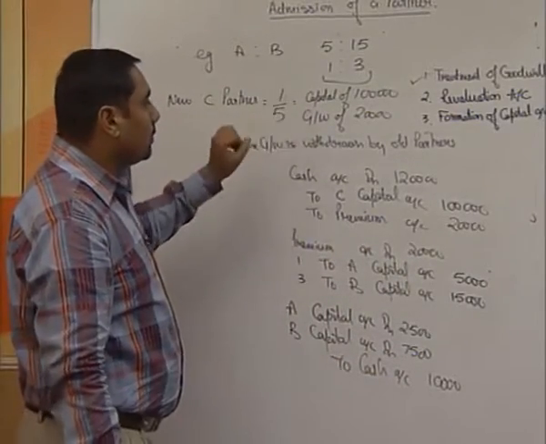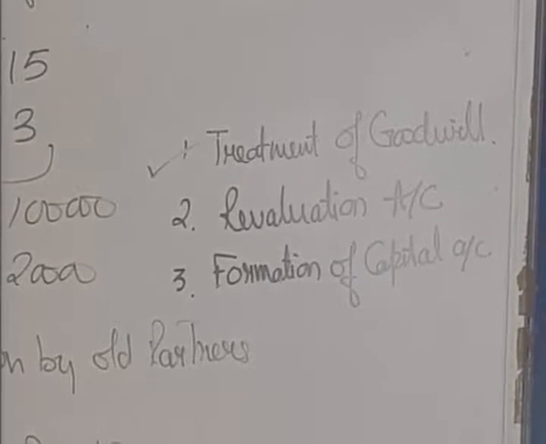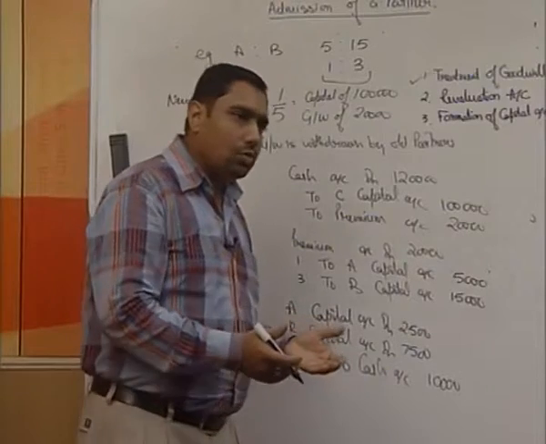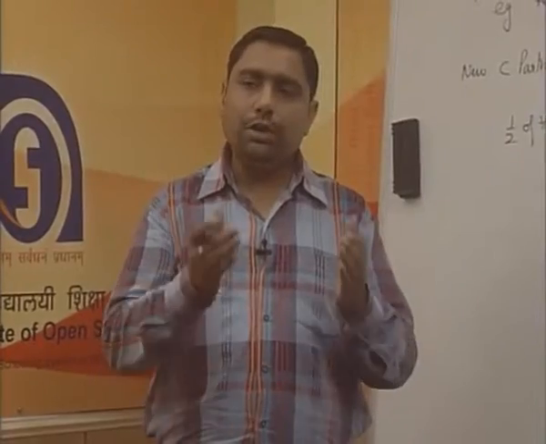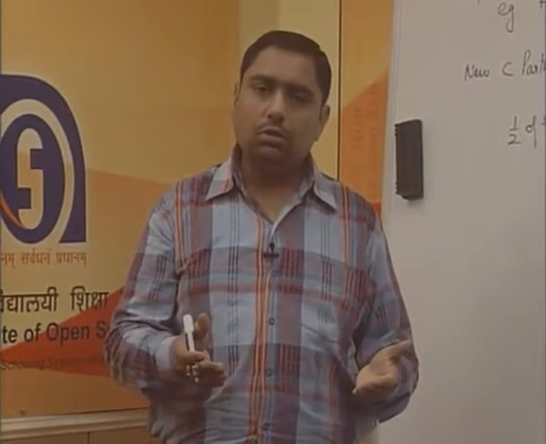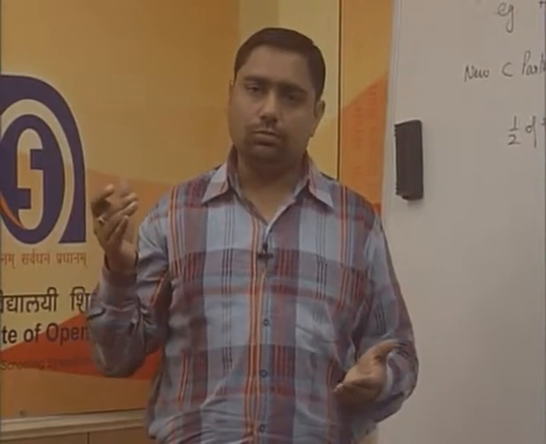Now, once this topic is clear, you know whenever a new partner is going to be admitted into a business, he may or may not agree with the value of assets and liabilities shown in our books of accounts. He may say that I am not going to accept these values, these are overvalued or undervalued.